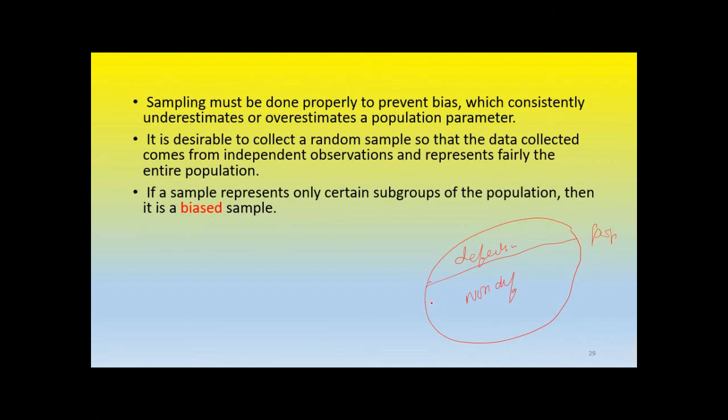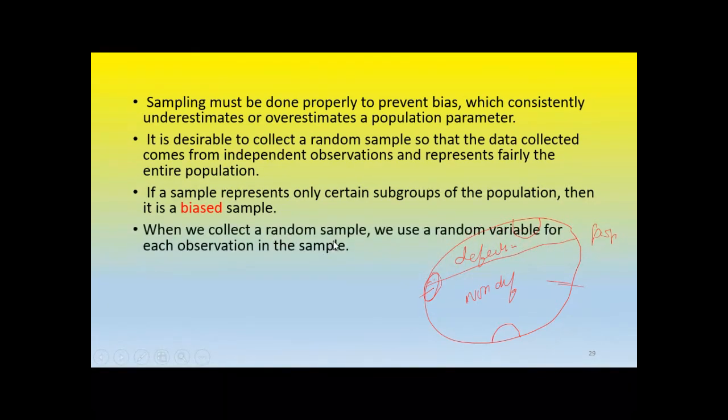You have to take a sample. When you take a sample only from this area, this is biased. So your estimation will show that the entire population is defective. If you take a sample from here, it is biased. Then the estimation will show that the entire population has no defectiveness. So sample should have everything in its ratio, right? This is called unbiased sample. When you go for a particular case, it is biased, right?